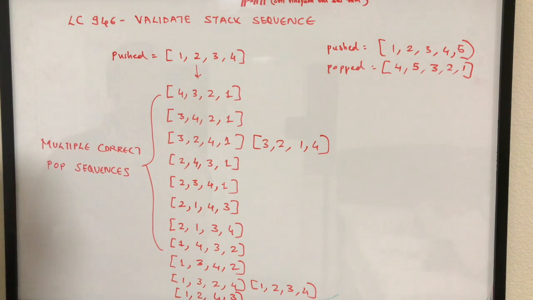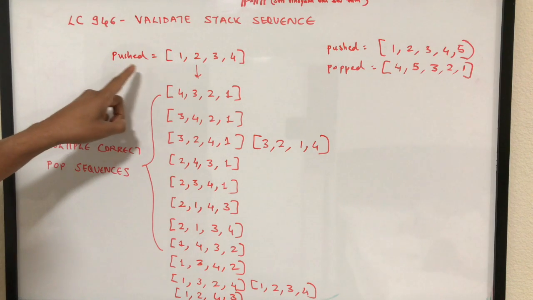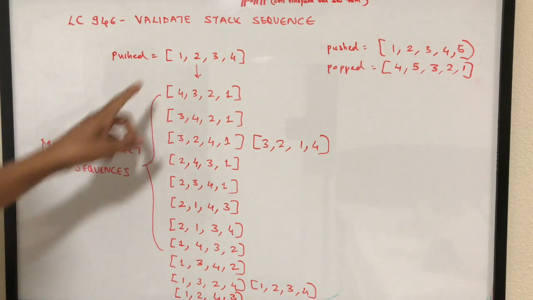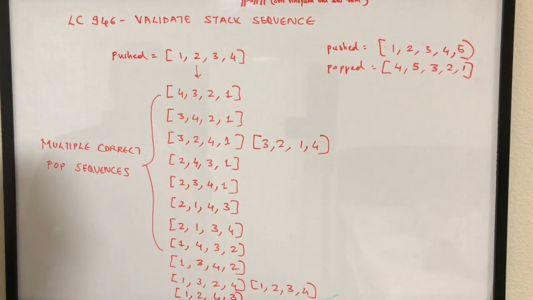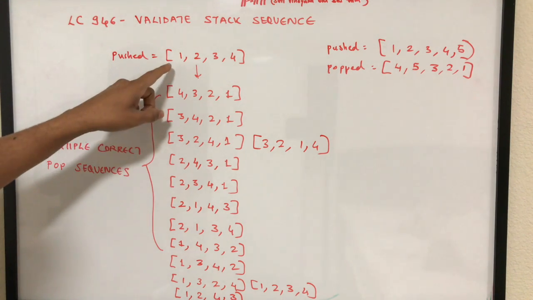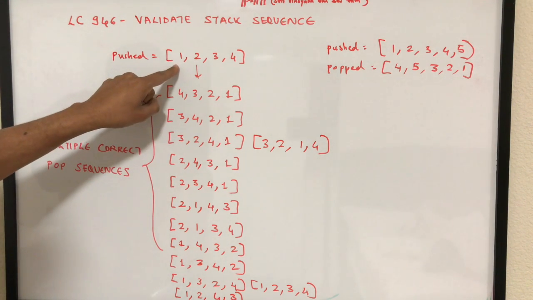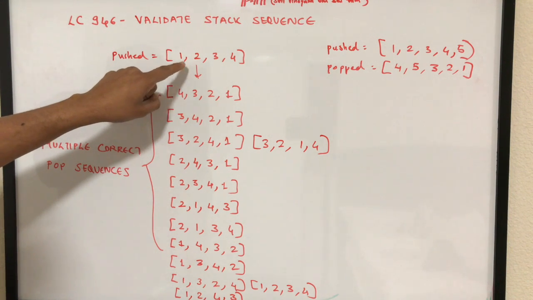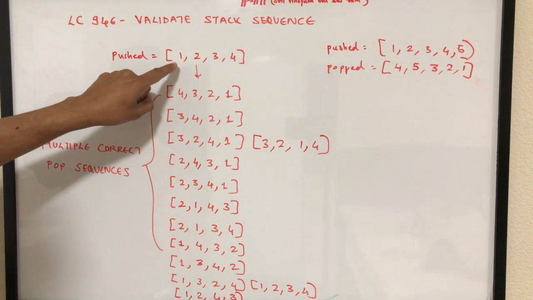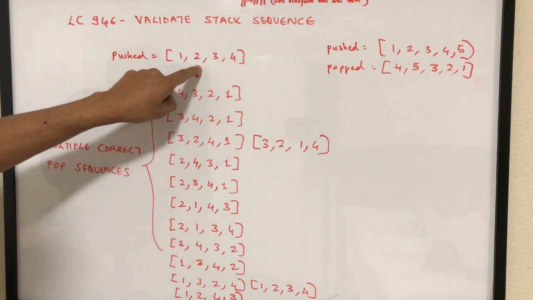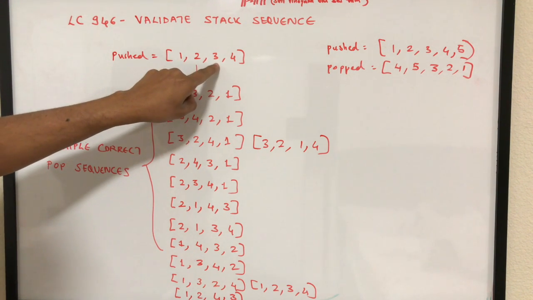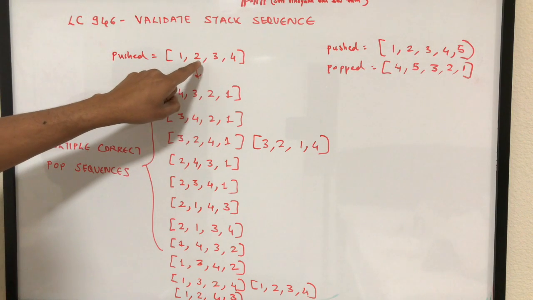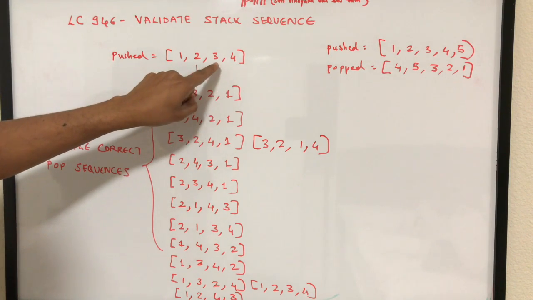You are given a pushed array which has a sequence of elements in it, and what it means is you can push the elements within this array one after another. So if you push 1, you can push 2 after you have pushed 1. Similarly, you can push 3 after you push 2, and you can push 4 after you push 3.